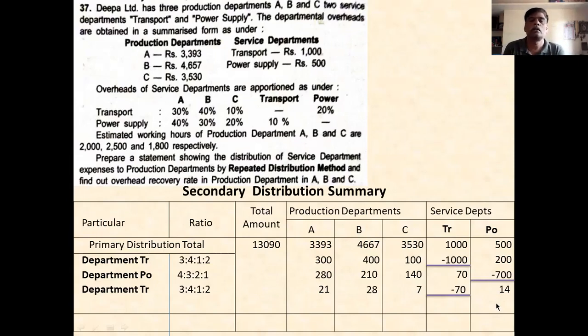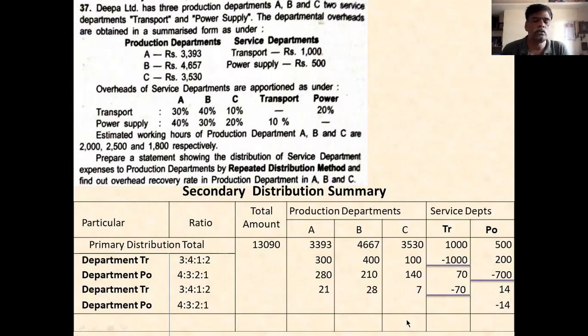Now you enter the amount in the power column. Therefore, that power column you have to again distribute. The power department ratio is 4, 3, 2, 1. You distribute it in the ratio of 4, 3, 2, 1. If you distribute this amount, you give minus 14 rupees there. And if it is a negligible amount for distribution, you have to distribute and adjust here only.